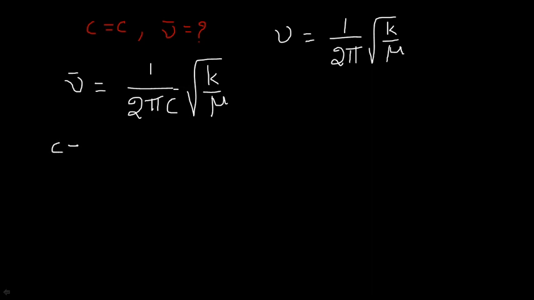The force constant value k is equal to 10 into 10 to the power of 5 dyne per centimeter, or dyne centimeter inverse.